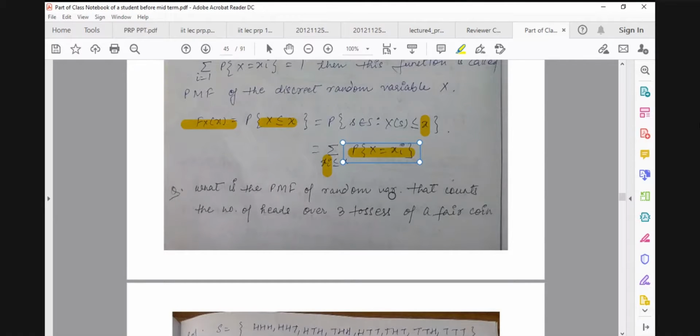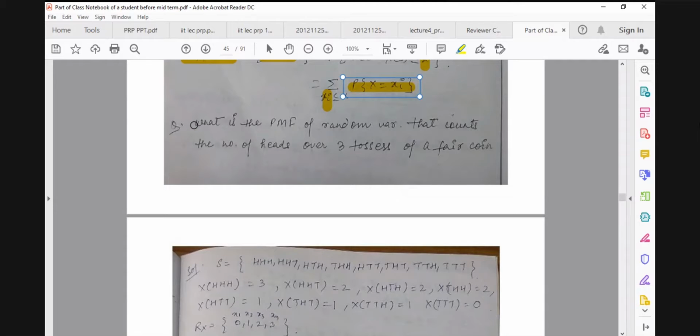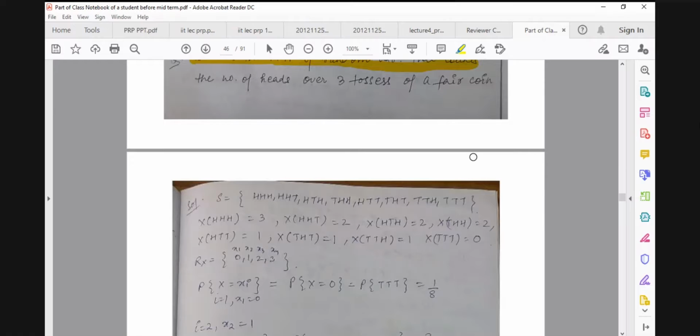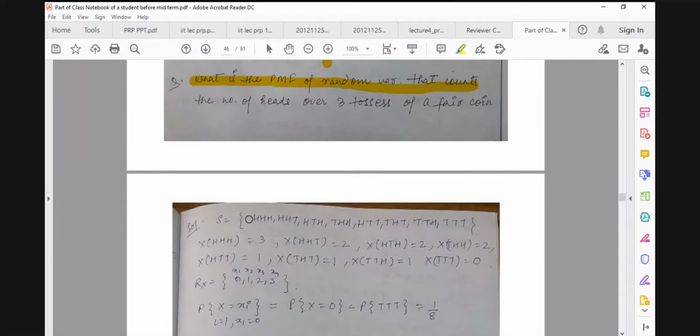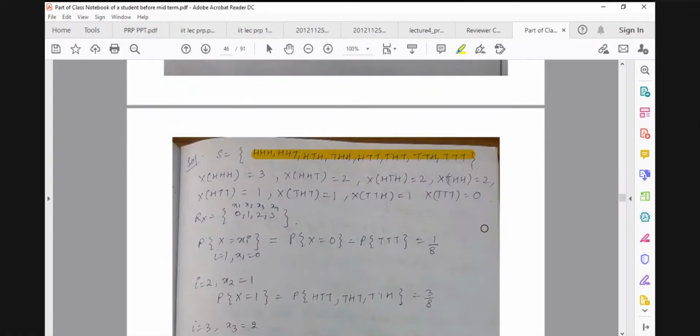probability mass function. So here one question is, what is the probability mass function of a random variable that counts the number of heads over 3 tosses of a fair coin? If you toss a fair coin 3 times, this is your output: HHH, HHT, HTH, THH, HTT, THT, TTH, and TTT.